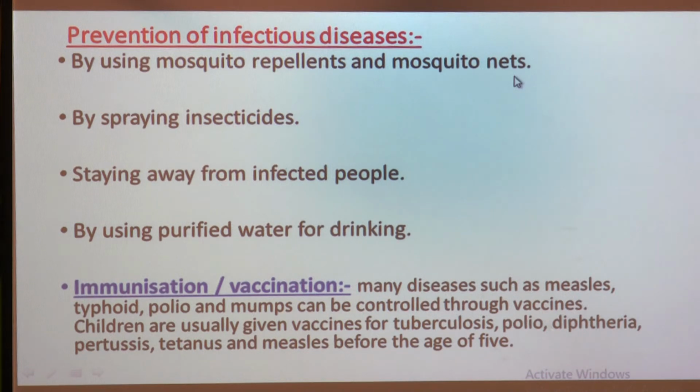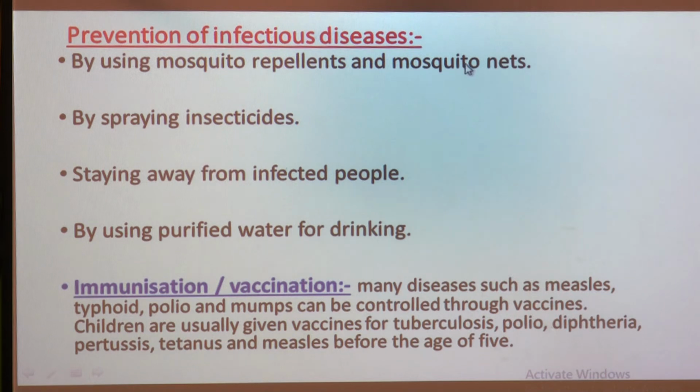To avoid the breeding of mosquitoes, make sure that there is no stagnant water near your house. Also you can use mosquito repellents and mosquito nets to prevent yourself from mosquito bites. That is why you have to use mosquito repellents and mosquito nets.